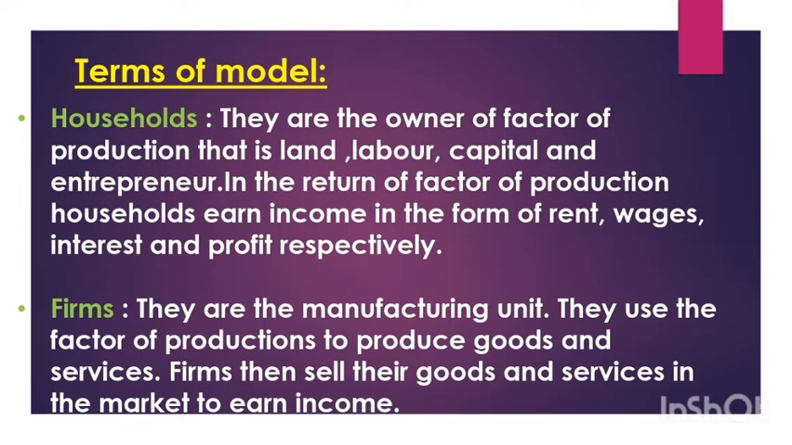They are the owners of factors of production. That is, they have factors like land, labor, capital, and entrepreneur. These are the common people like you and me, who are not big rich producers. We are actually the people who possess land, who have labor, who have capital, and who have some entrepreneur qualities. These factors of production receive what? They receive rent, wages, interest, and profit.